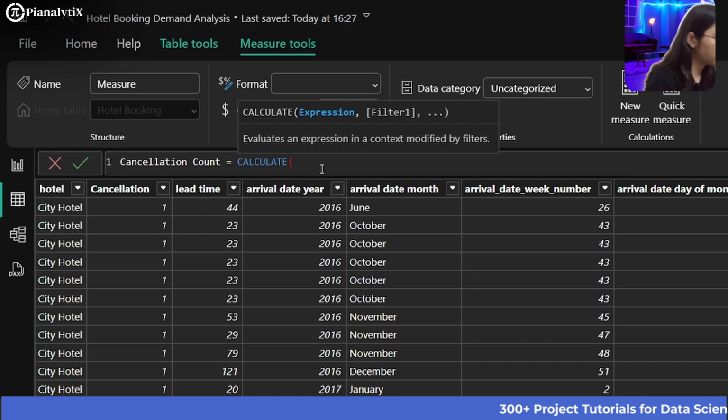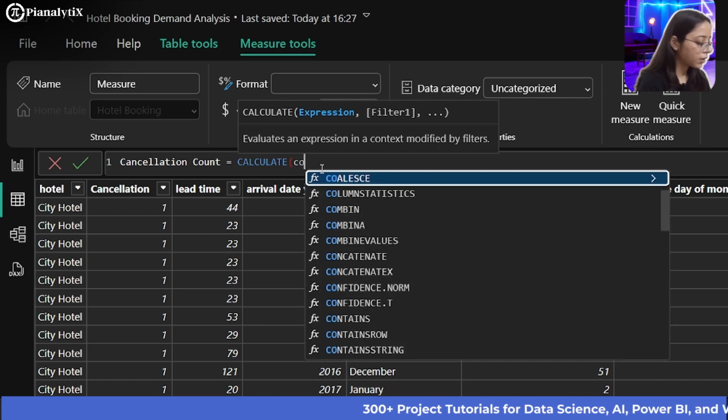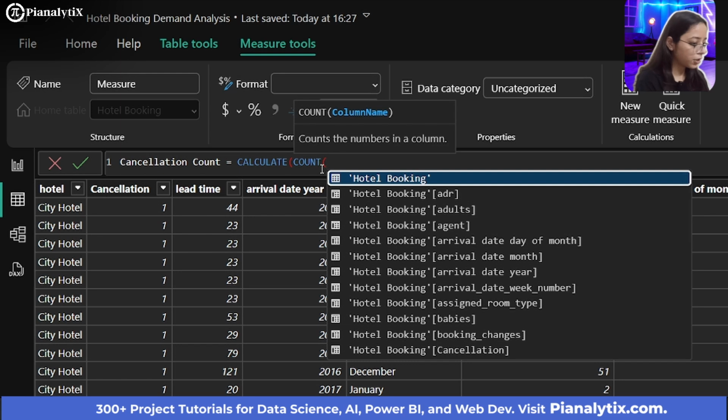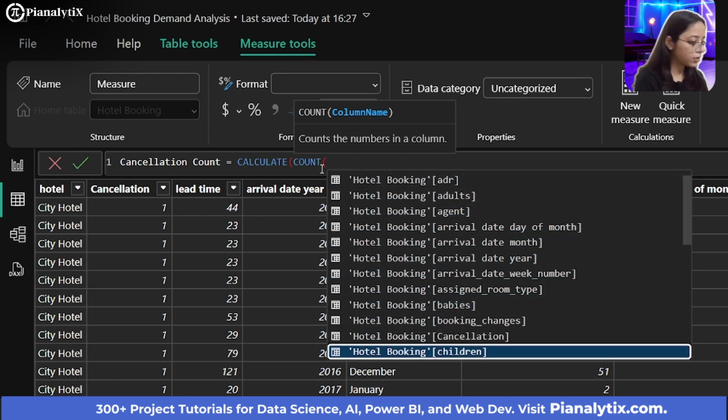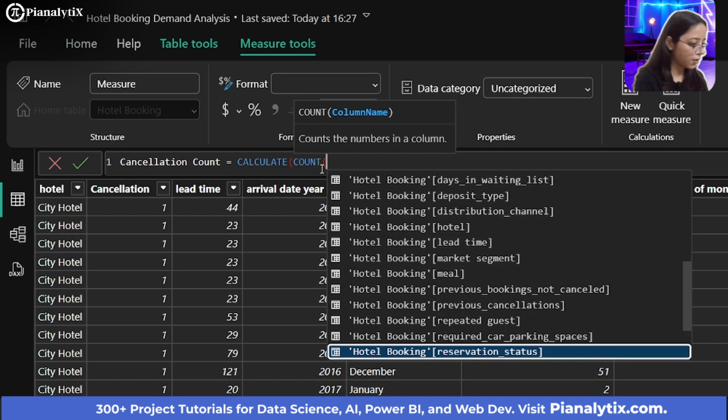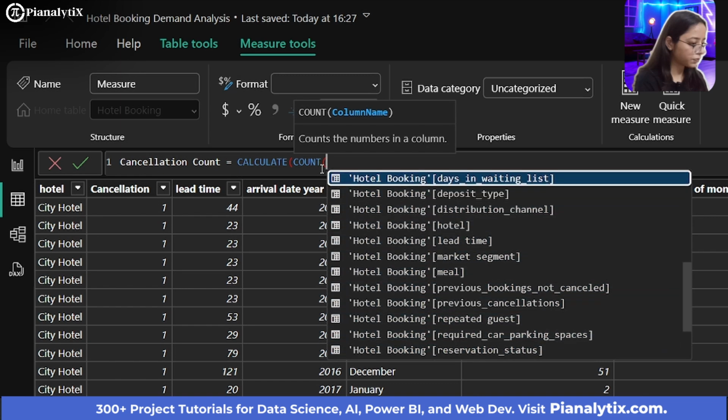So let me just show you. CALCULATE, COUNT, and you will just select here. From here you will, okay, I think I left cancellation upwards, right? Let me just show you.